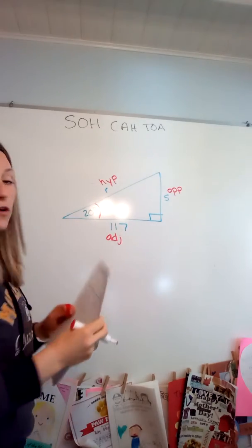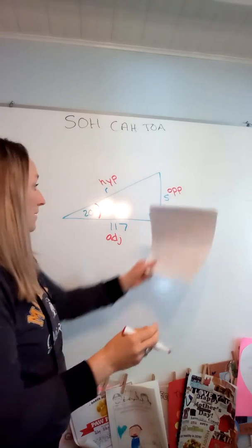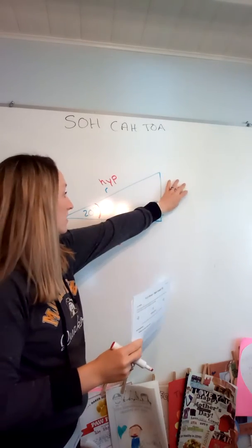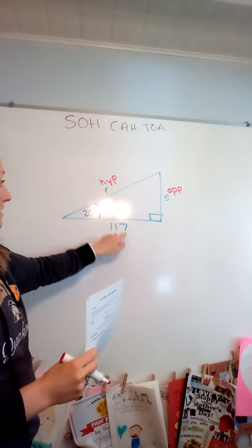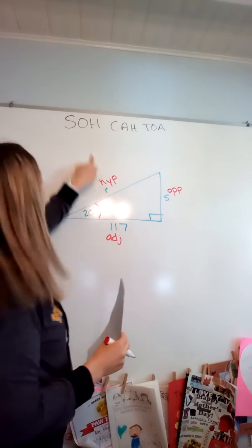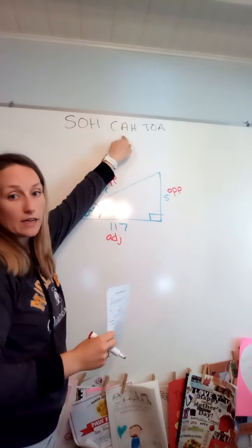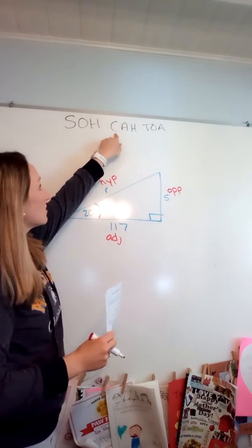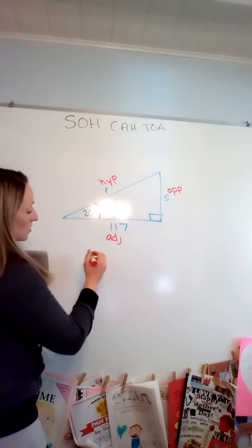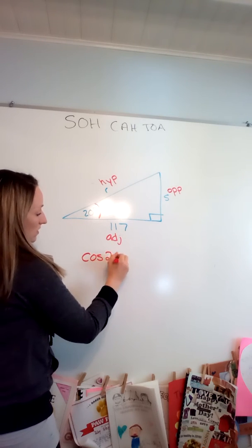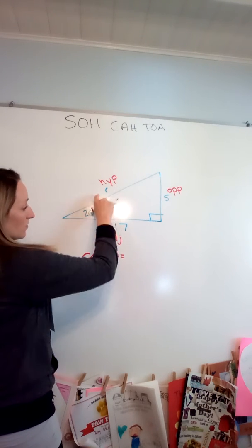All right, so focus on one variable at a time. So maybe cover up the S. Let's pretend that that's not there. All right, I know my adjacent. I'm trying to solve for hypotenuse. So which one is adjacent hypotenuse? That's cosine. So it's going to be cosine of the angle equals adjacent over hypotenuse.